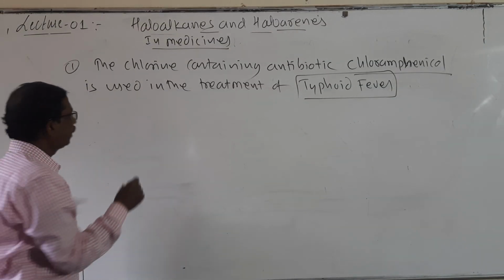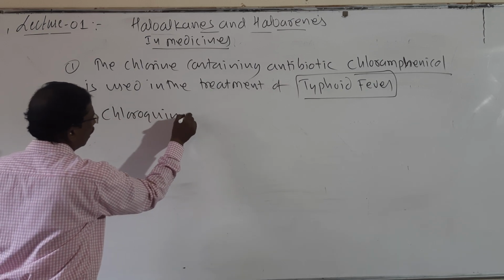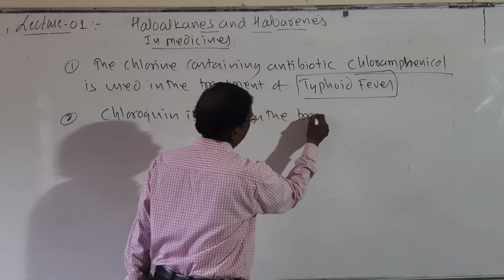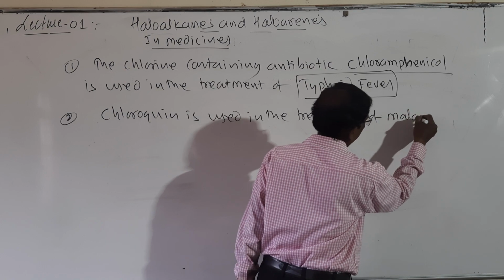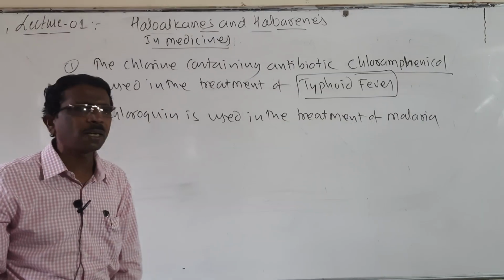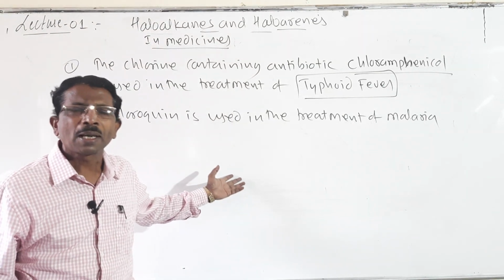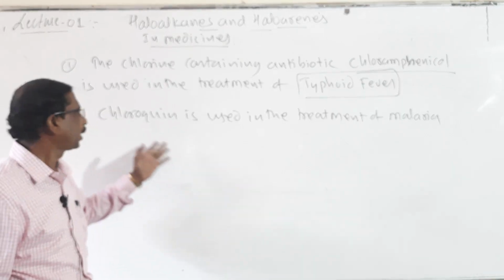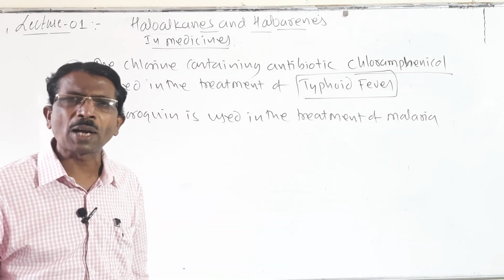And similarly, the second one, the chlorine containing chloroquine, is used in the treatment of malaria. Last year during the pandemic, this chloroquine was also used as a treatment for corona.